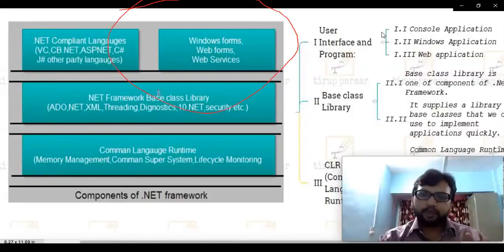So we should know what the components are. If they only ask for components, then we don't need to draw the whole framework. Remember, we only need to add this many points. So this will come on top.